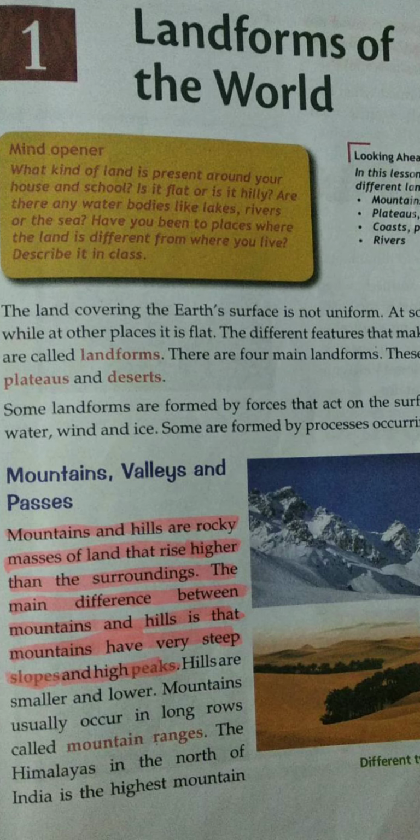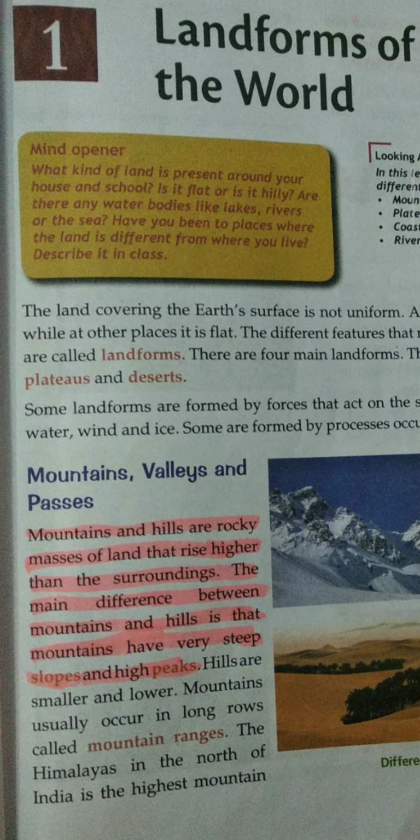What are mountains, valleys and passes? Mountains are rocky masses of land that rise higher than the surroundings. And what is a hill? Hills are smaller and lower than mountains. Mountains usually occur in long rows called mountain ranges.